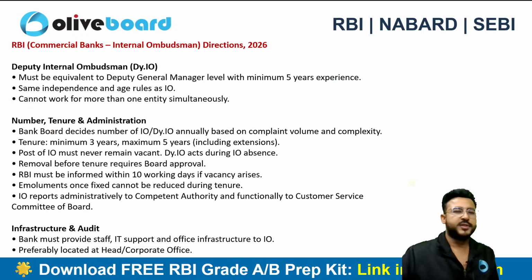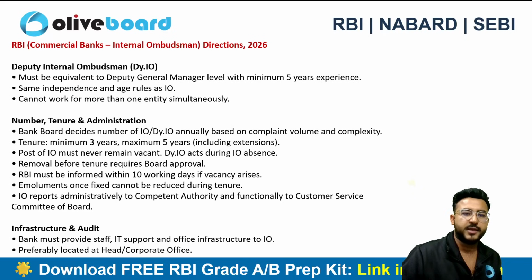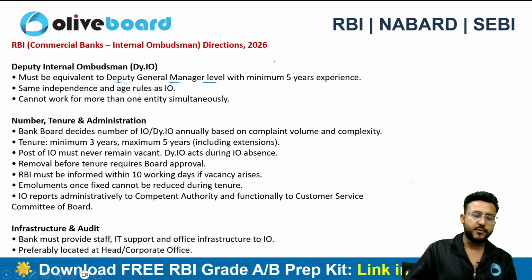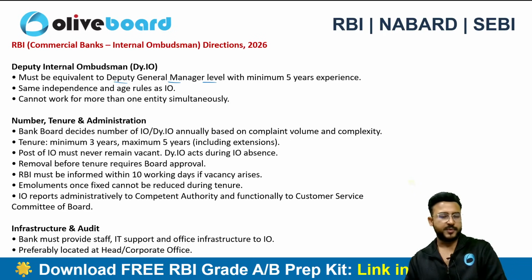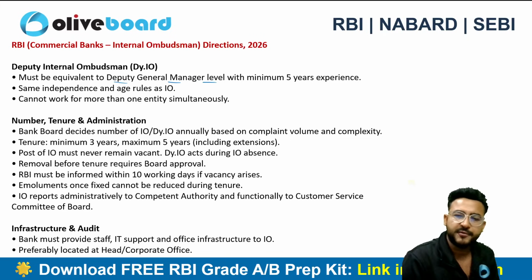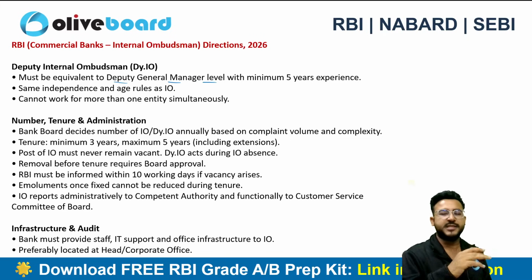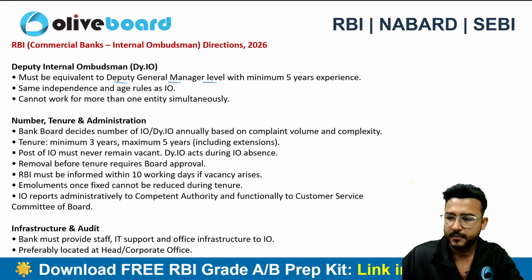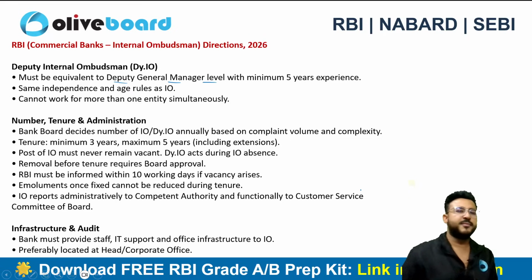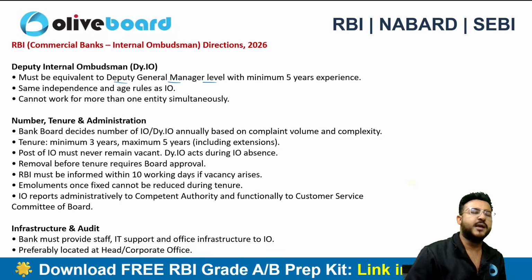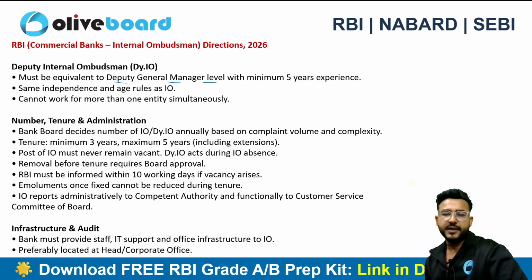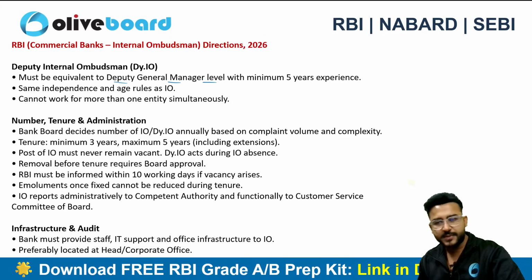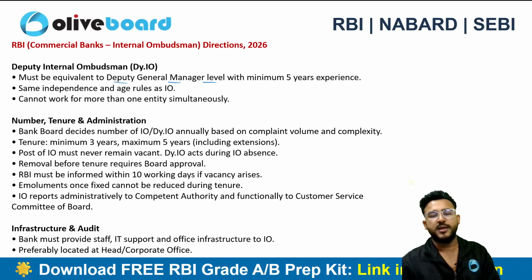Then guys, talking about the deputy internal ombudsman, it must be equivalent to deputy general manager. So the internal ombudsman was equivalent to general manager, and for deputy internal ombudsman DGM is also fine, with experience of 5 years. There the experience requirement was 7 years and here the experience requirement is 5 years. So that is the bare minimum limit, that at least one must be there, but the bank board is going to decide the number of internal ombudsman and deputy internal ombudsman required on an annual basis, based on the complexities and the volume of the bank, right?